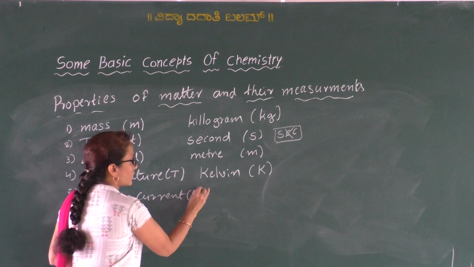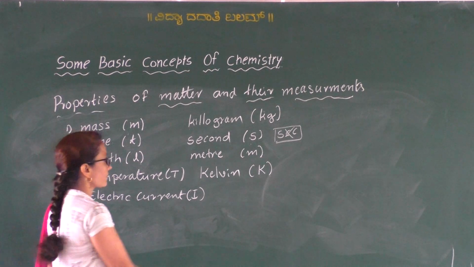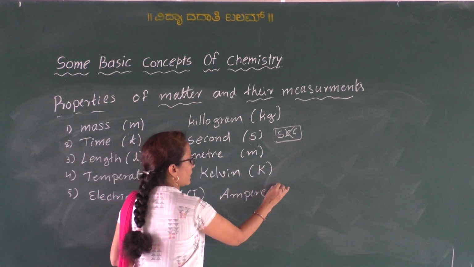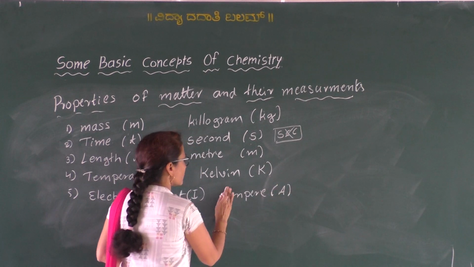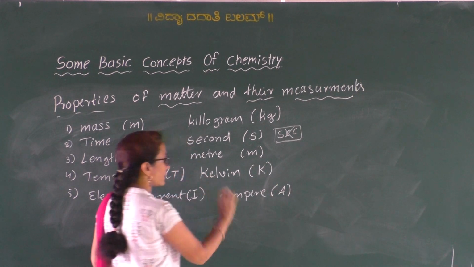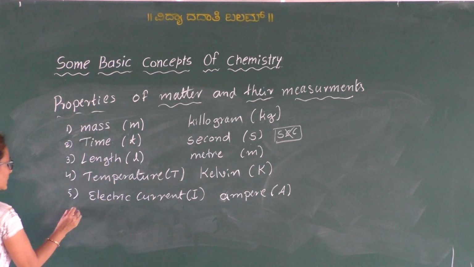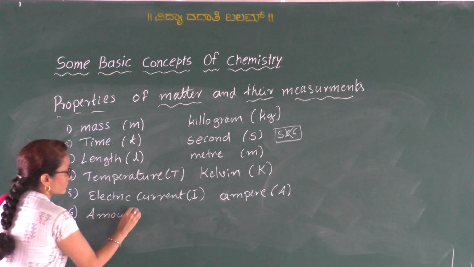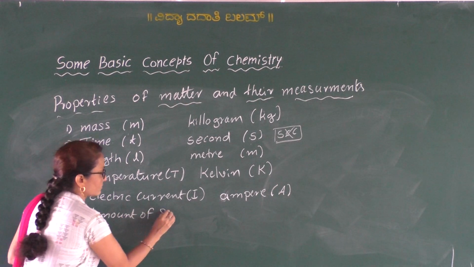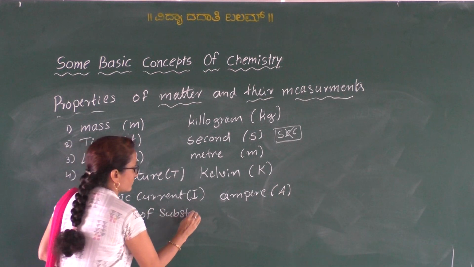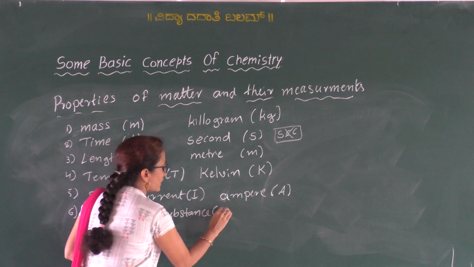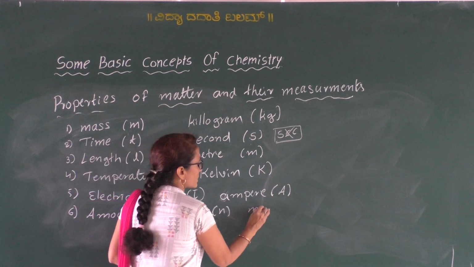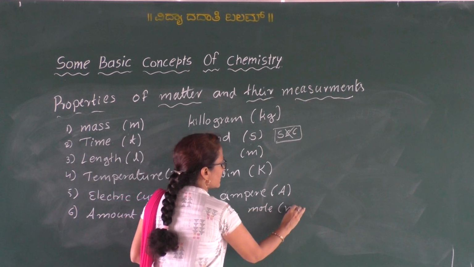Its symbol is I and its SI unit is ampere, represented as A. You have to write a small letter A while writing ampere. Then the sixth one is amount of substance. It is represented as small letter n, and the unit of amount of substance is mole, and the symbol is mol.